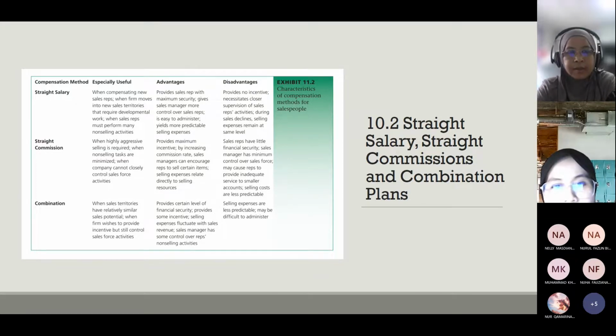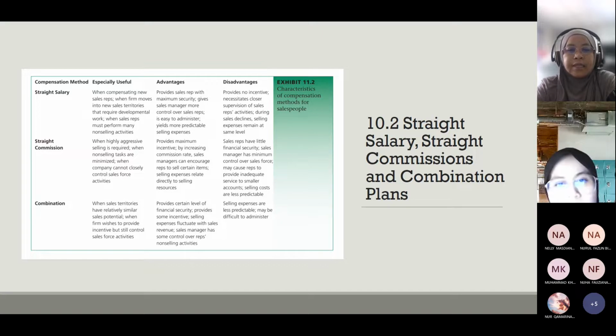There are some of the companies that fall under this category. It provides maximum incentive by increasing the commission rate. Sales managers can encourage reps to sell certain items, and selling expenses are related directly to selling resources.